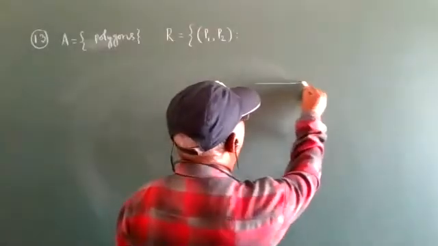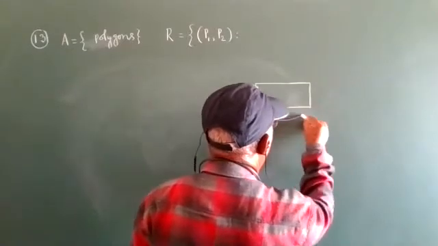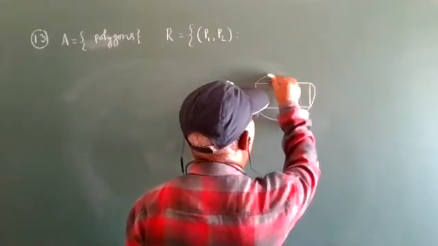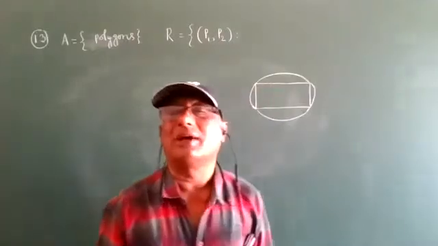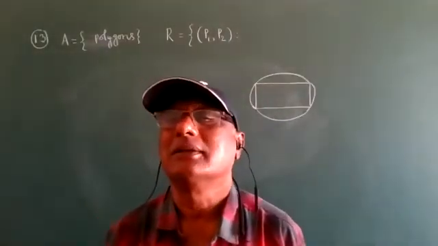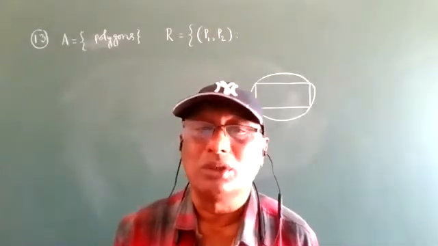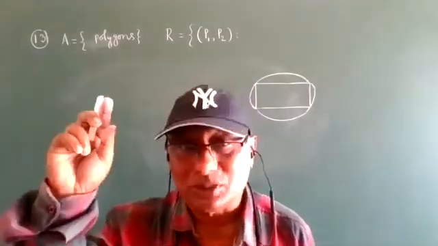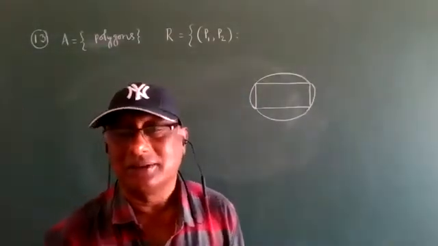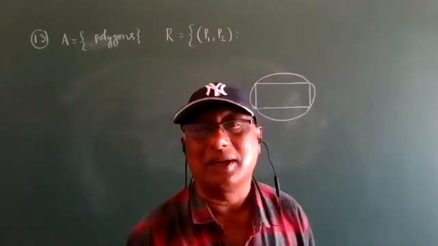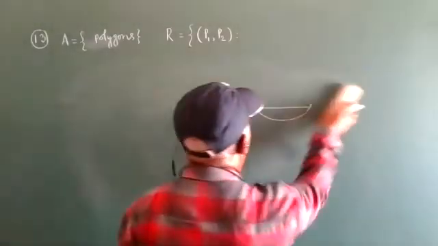The closed figure of a circle, we can take a rectangle. Now it is closed, so this is a polygon. Only a circle by itself is not a polygon. The closed figure of a circle is a polygon.